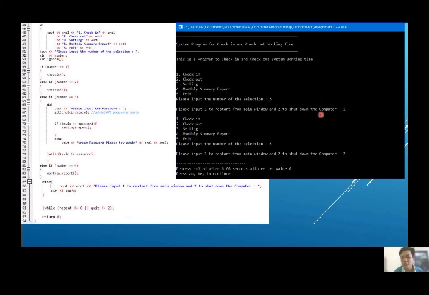For 2, it shuts down the computer, because in our program, when you want to log into the computer, you need to check in first. If you didn't check in, you can just exit and shut down the program and shut down the computer. So for 1, it will go back to the main menu, and for 2, it is the exit program.